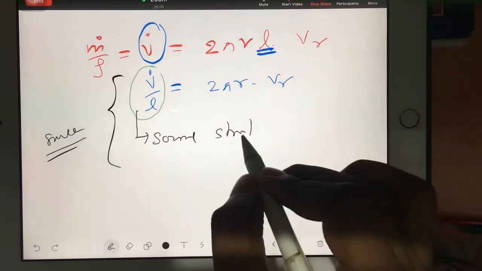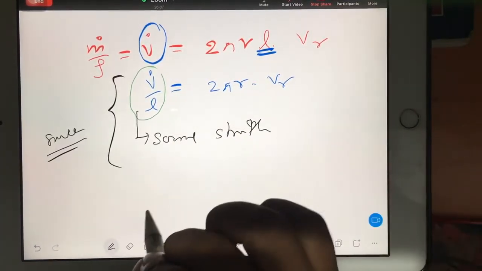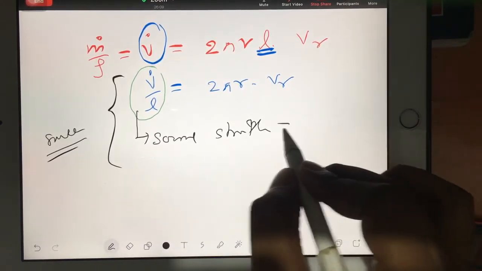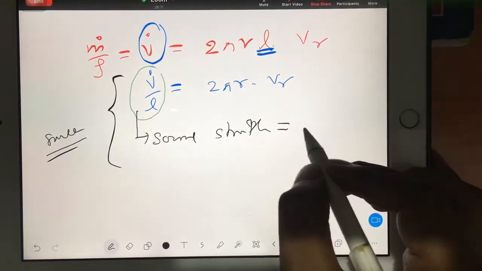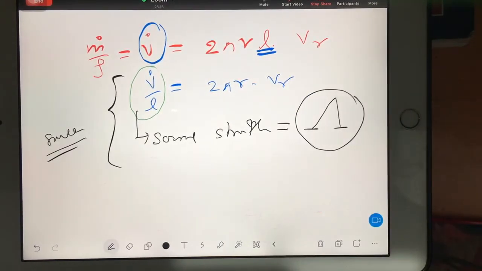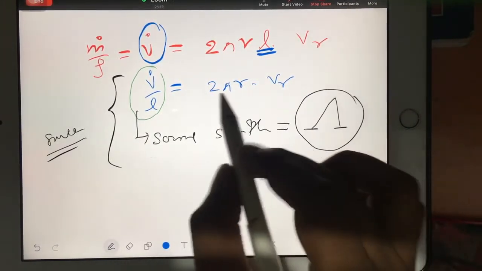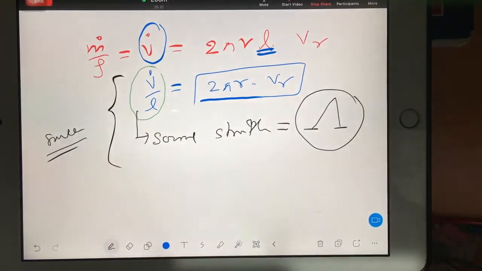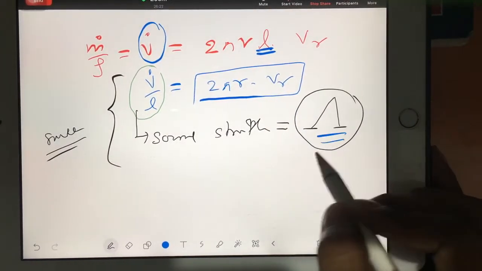You write the name properly: source strength. Now this source strength has a symbol. That symbol is this; this is capital lambda. Capital lambda is how much now? This 2 pi r into VR. So source strength we got.